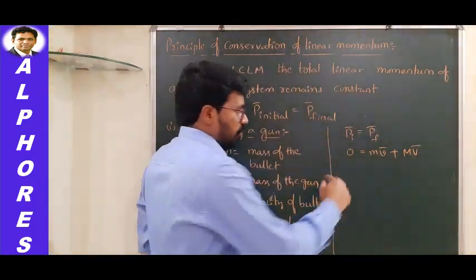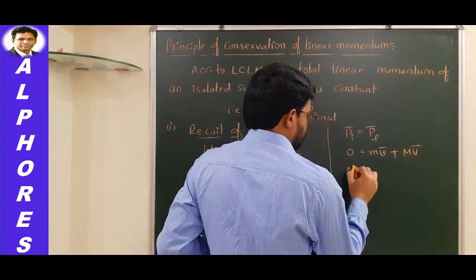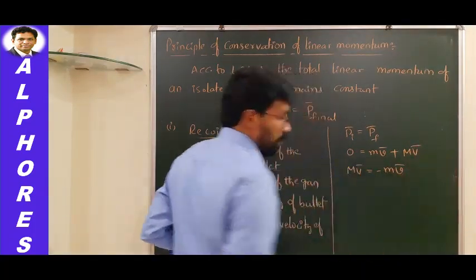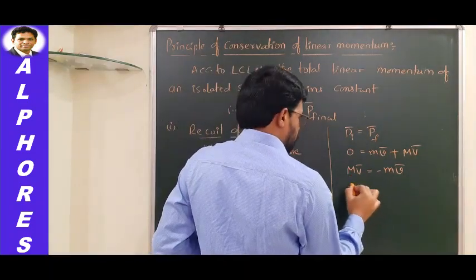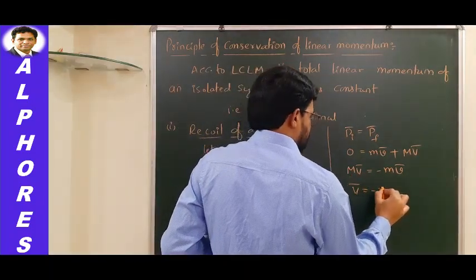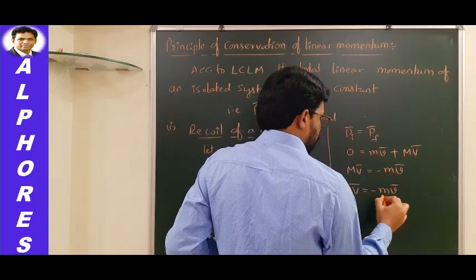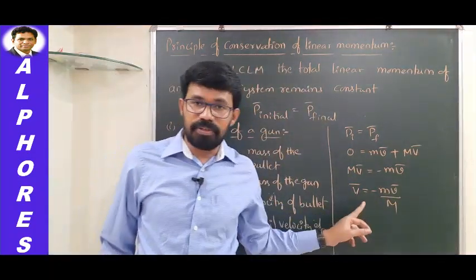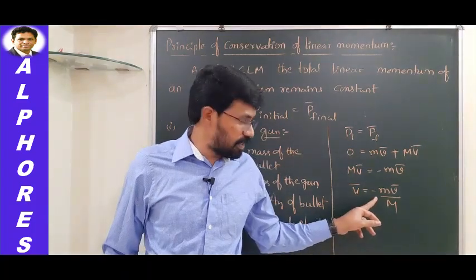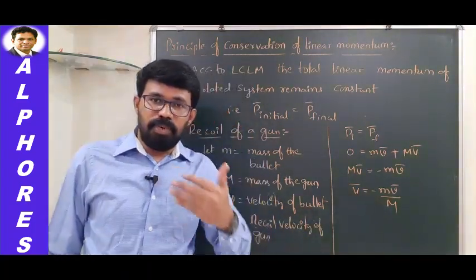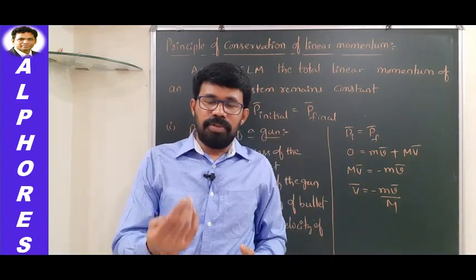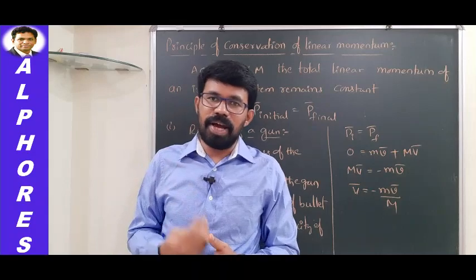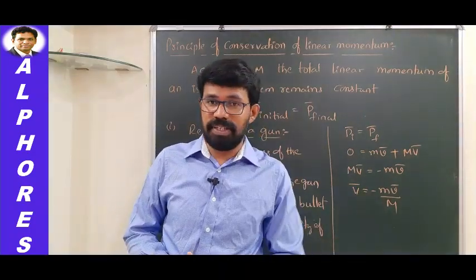So if we rearrange this equation, what are you going to get? M capital V bar is equal to minus m small v bar, isn't it? From here, the recoil velocity of the gun can be expressed as minus m small v bar by capital M. So this is the expression for the recoil velocity of the gun. And this negative sign indicates that if the bullet is going in one direction, in the opposite direction there will be recoil. The gun is moving in the backward direction. That's what this negative sign signifies.